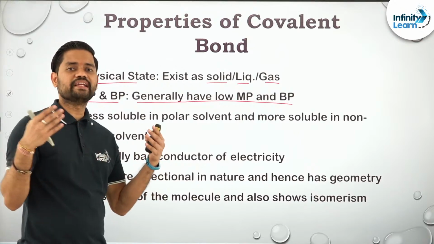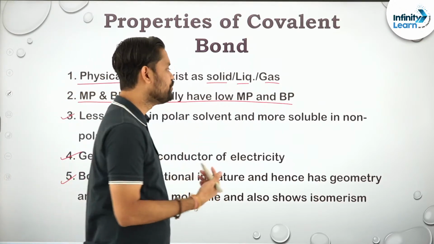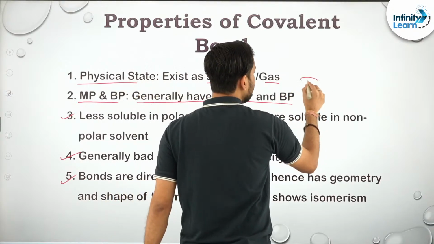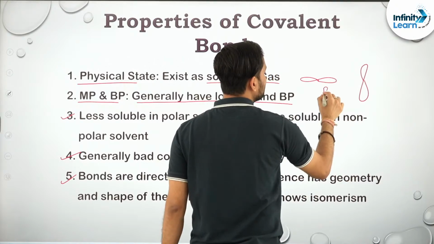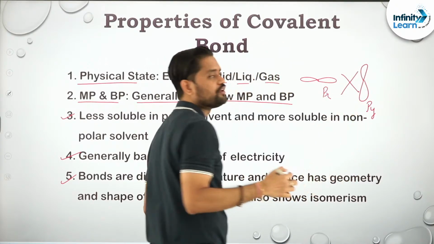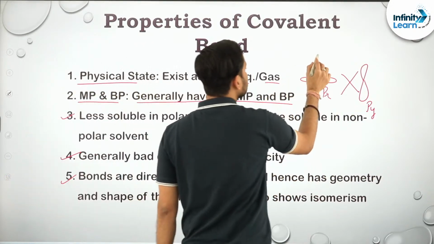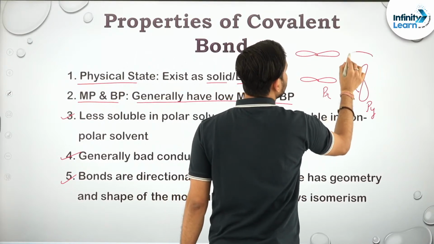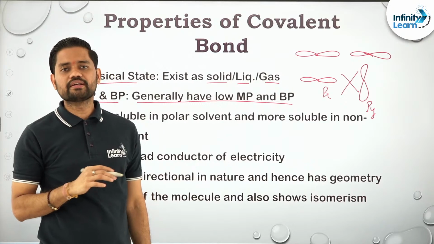That means their bonding can take place in a particular direction. Just to give you a hint, px cannot combine with py. If it is a px orbital and a py orbital, this combination is not possible because they are not in the same direction, and hence bond formation will not take place. But on the other hand, px can combine with px. This combination is possible. Clear?